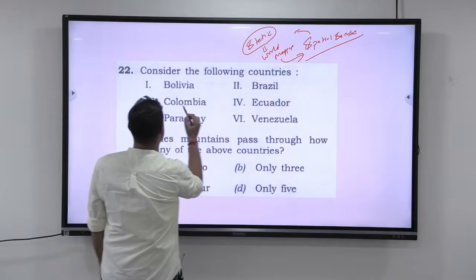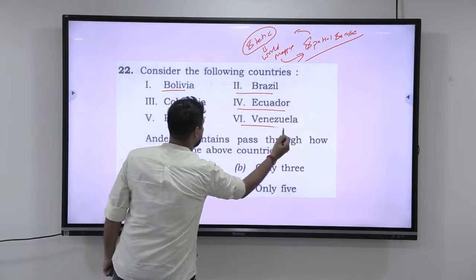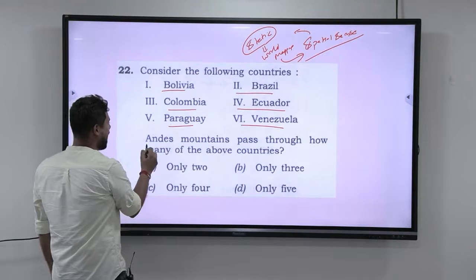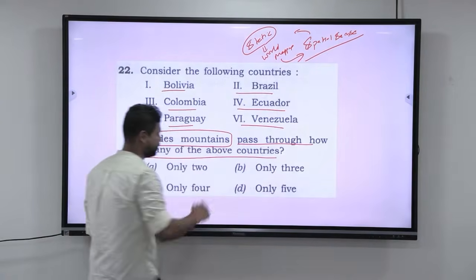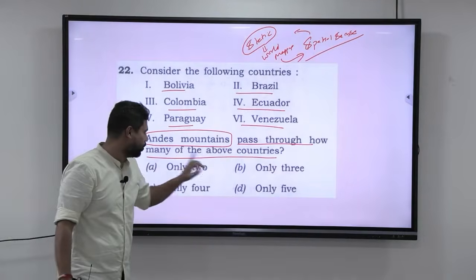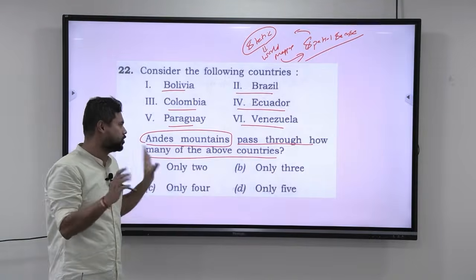Consider the following countries. We have Bolivia, Brazil, Colombia, Ecuador, Paraguay, Venezuela. They have given 6 countries. Andes mountain passes through how many of the above countries? Andes mountain passes through how many of the above countries? You don't even have to read this. Just by knowing that spatial sense, you can understand.